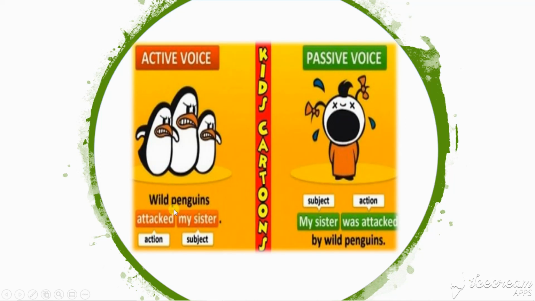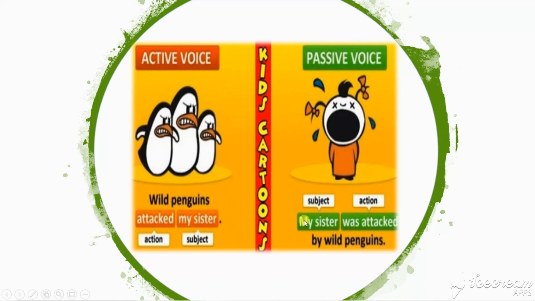So wild penguins is the subject of the active, attacked is the action, and my sister is the object of the active. But when we convert it into passive, we take the object of the active and make it the subject of the passive.